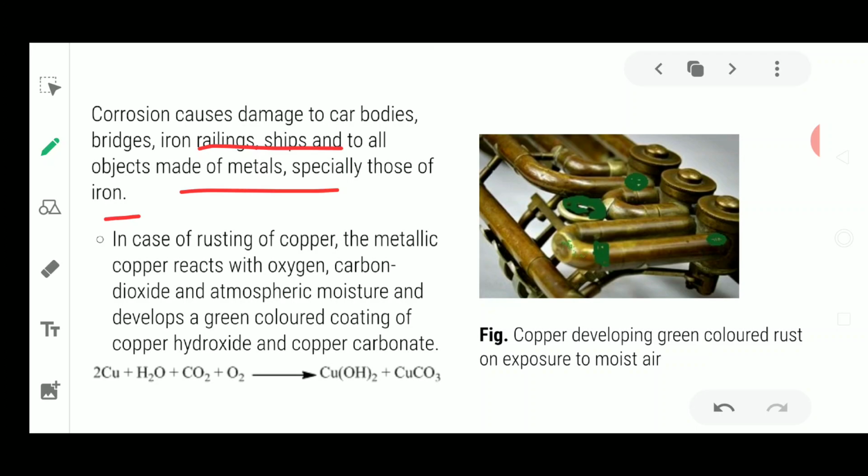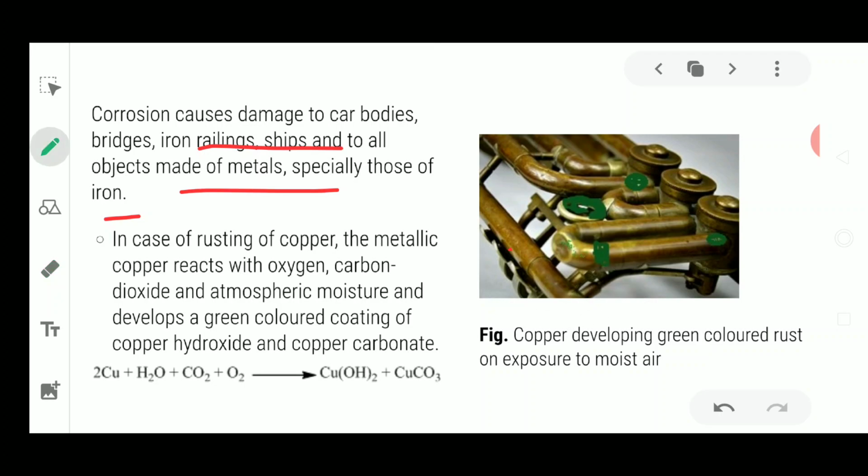In the case of corrosion of copper, the metallic copper reacts with oxygen, carbon dioxide from the atmosphere, and atmospheric moisture, and develops a green color over it. You can see the green color here. Copper hydroxide and copper carbonate are formed, and it is because of copper hydroxide and copper carbonate that it is green in color.